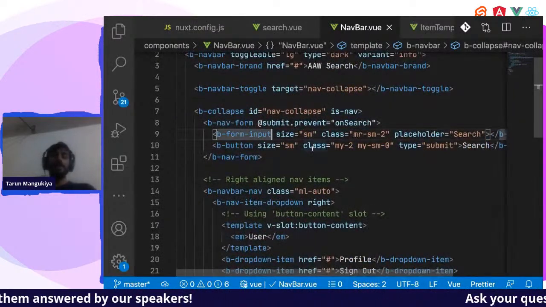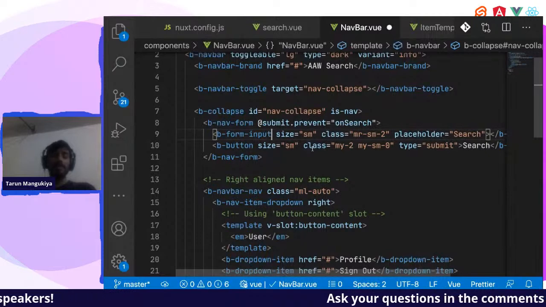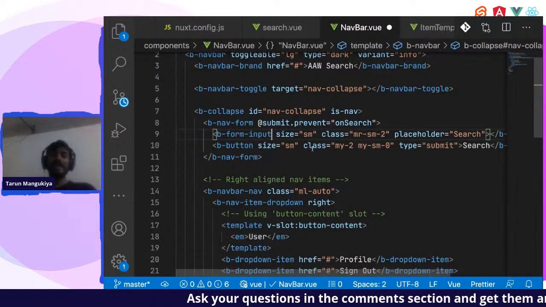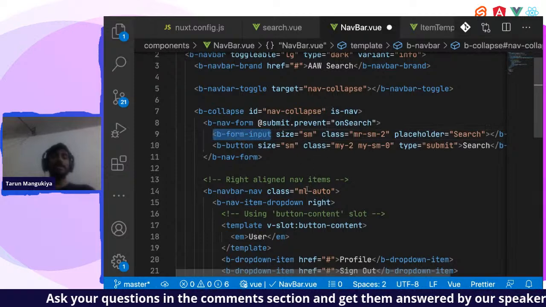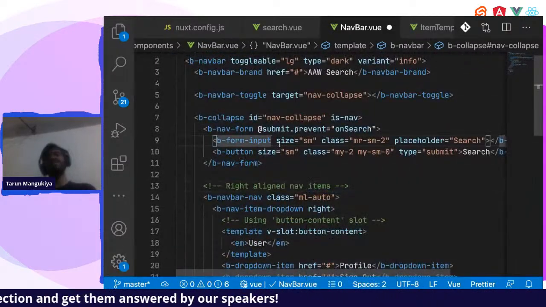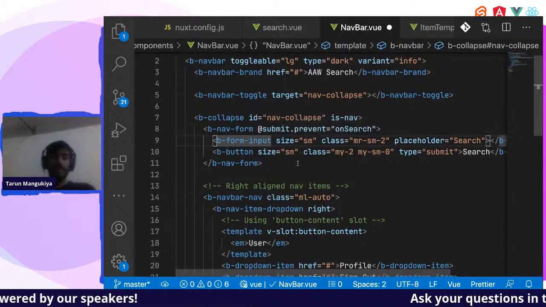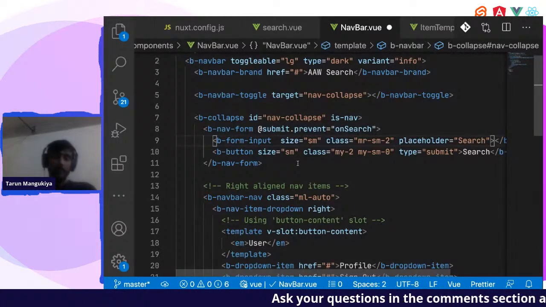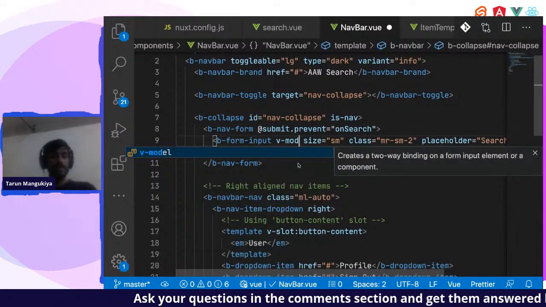So this is called two-way binding, right? So what we want is to update the value inside the text box, inside this component, as well as in our component, right? So this is called two-way binding. No, sorry, this is not a two-way binding. In Vue.js, we do it using v-model, right?